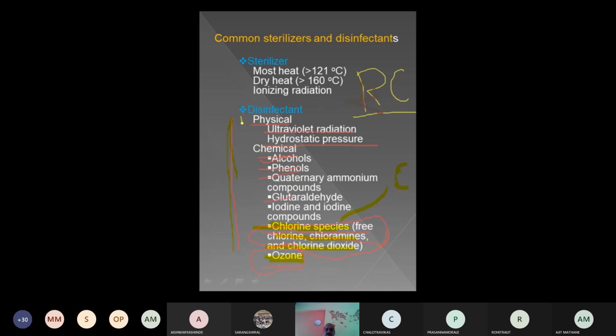So the physical disinfection is there, as well as chemical disinfection. In the chemical, various disinfectants are available, but in India we are using chlorine as a disinfectant. Now, once you understand what is chlorination, what is disinfection, what is sterilization, then we go for the next part, how the particular thing is going to happen.